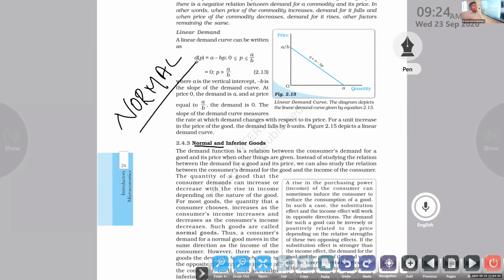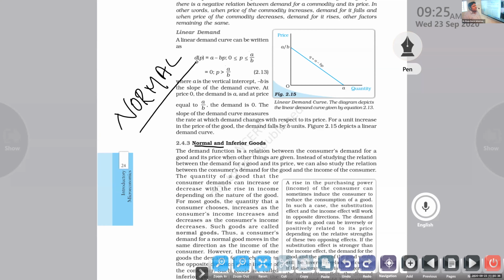At the same time, when income of the consumer increases, demand for that commodity will increase. Such products are considered normal products. Write that down. Normal commodities are those where, whenever the price increases, demand decreases, and when income of the consumer increases, demand for that commodity also increases.